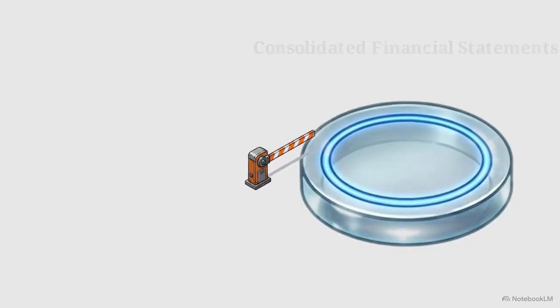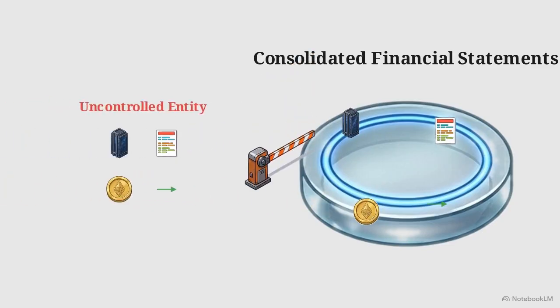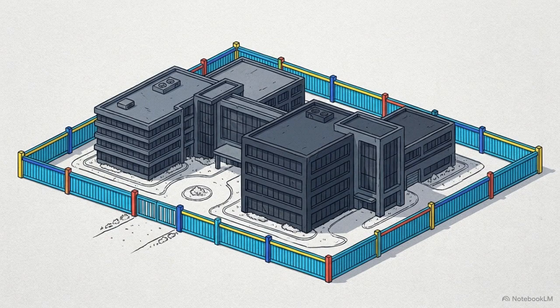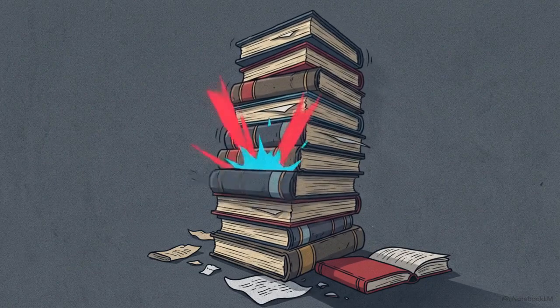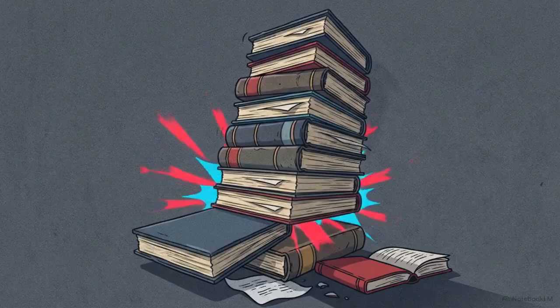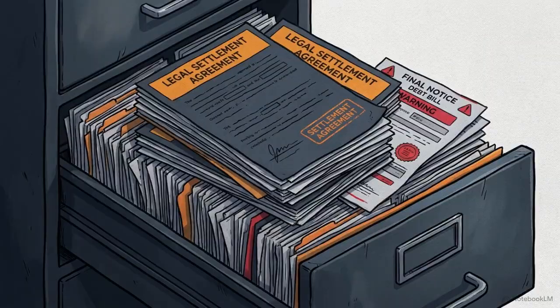This is the strict reporting perimeter that dictates exactly which assets, liabilities, income, and cash flows legally enter the parent's financial statements. Inside this boundary, the group must present itself as a single economic entity. That means mechanically eliminating internal transactions, removing duplicated assets, and wiping out any unrealized profits generated by entities trading with each other. If that boundary is drawn incorrectly, the financial statements collapse. A parent could artificially inflate its revenue by reporting sales made to itself, or shield its balance sheet from toxic liabilities it is legally obligated to cover.